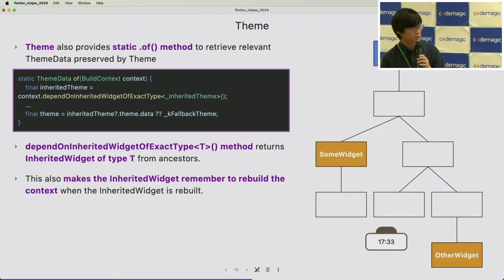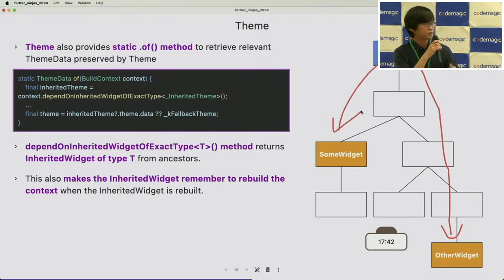If we have another widget depending on the Theme, it also tries to rebuild that one. It is very important for achieving declarative UI building, because the UI always has to follow the state, and once the state is changed, the UI has to be changed. So this mechanism is very, very core to achieve Flutter's UI building.